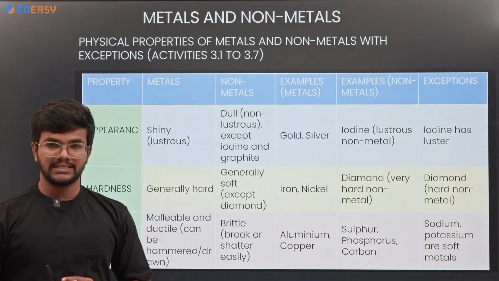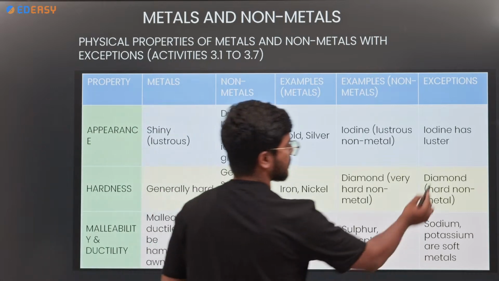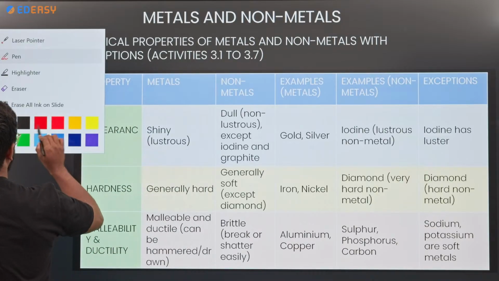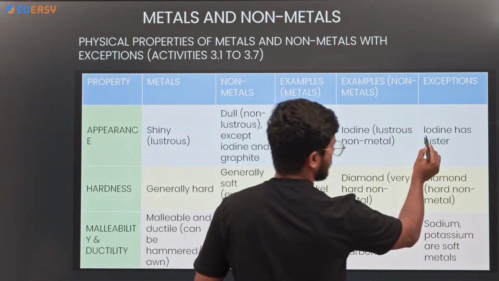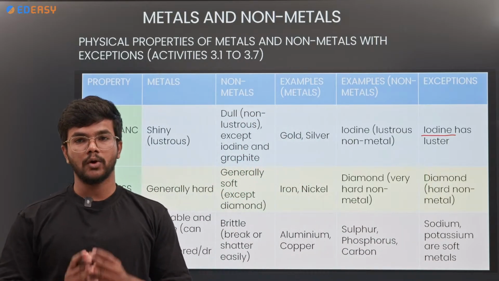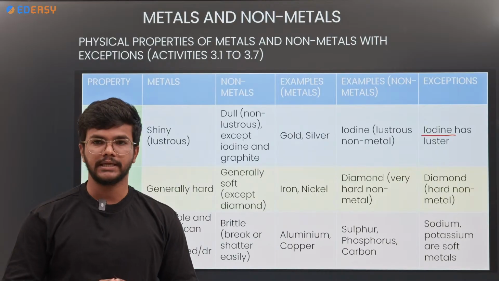But there is an exceptional case among the non-metals, which is iodine. Iodine is a non-metal, but it shows the shiny property. So this is one of the exceptional cases.